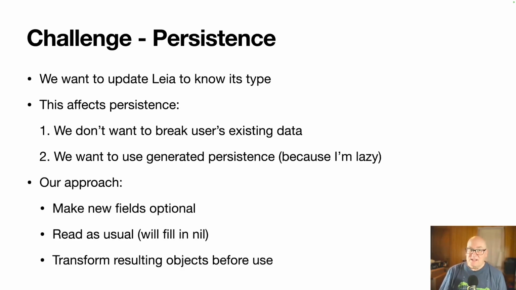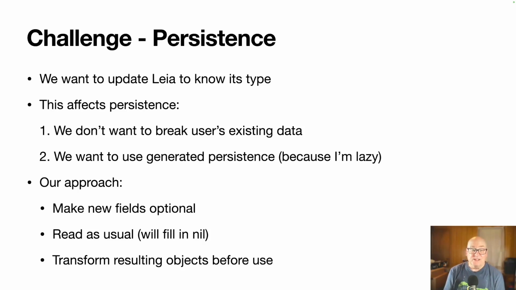All right, so persistence, we update Leia to know its type. And the challenge is, well, the real constraint is I don't want to break existing users' data. I don't have very many users, but they've entered information and they shouldn't have to start over because we changed our format. And the second constraint is when I'm imposing, I want to use the generated persistence. I'm kind of lazy about writing persistence. It's not that hard. It's just very boilerplate and boring. And I think I can avoid it. So I'm gonna use the generated one.